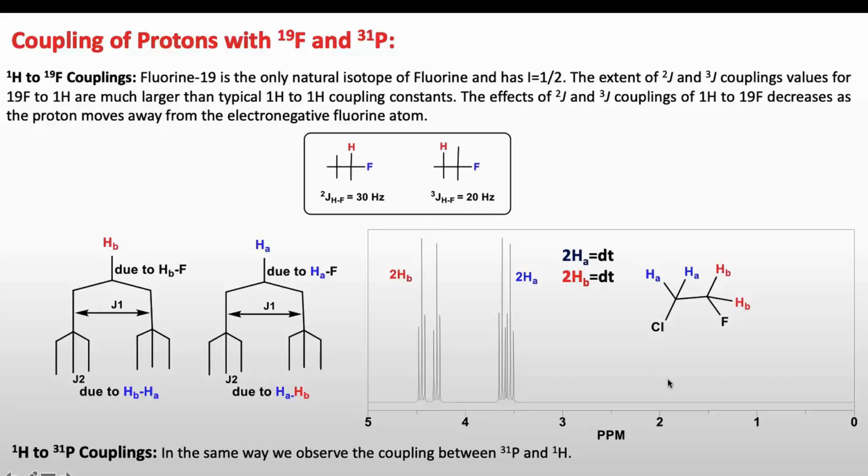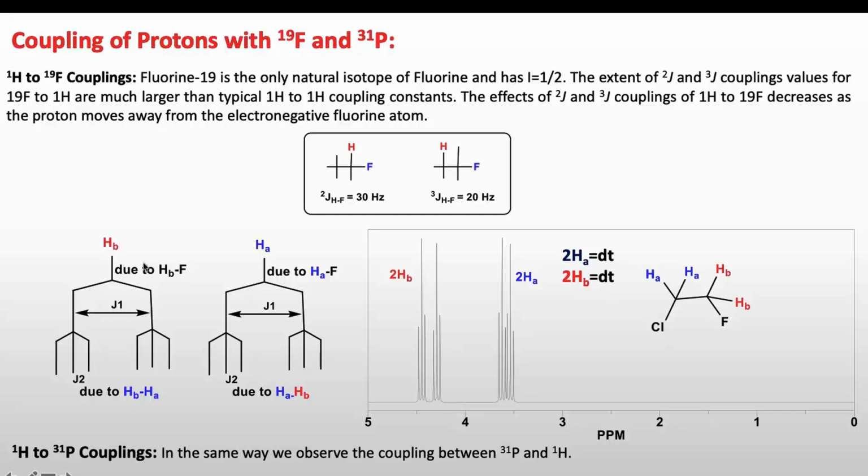Now take another example of a molecule which has two types of protons, A and B. Now A will couple with protons B to give a triplet, and proton B will couple with proton A to give a triplet. So finally we should have two triplets in the NMR of this molecule. But if you look at the spectrum of this molecule, instead of two triplets, we have two sets of triplet of triplet. Why are we getting this triplet of triplet?